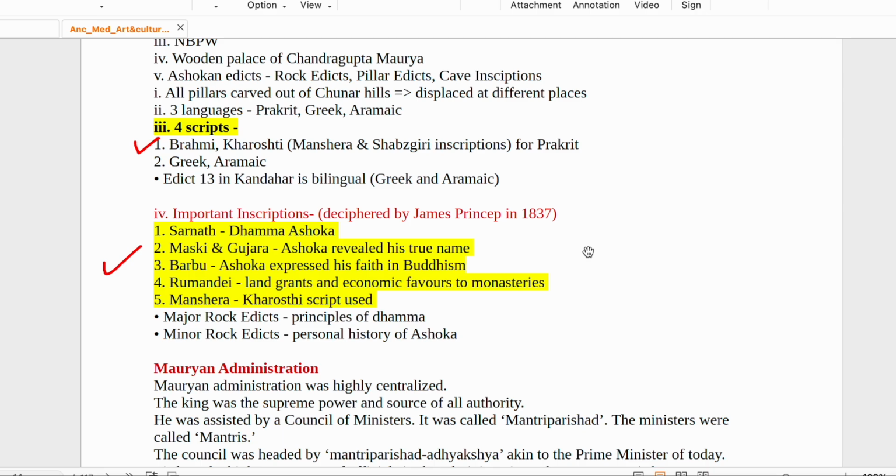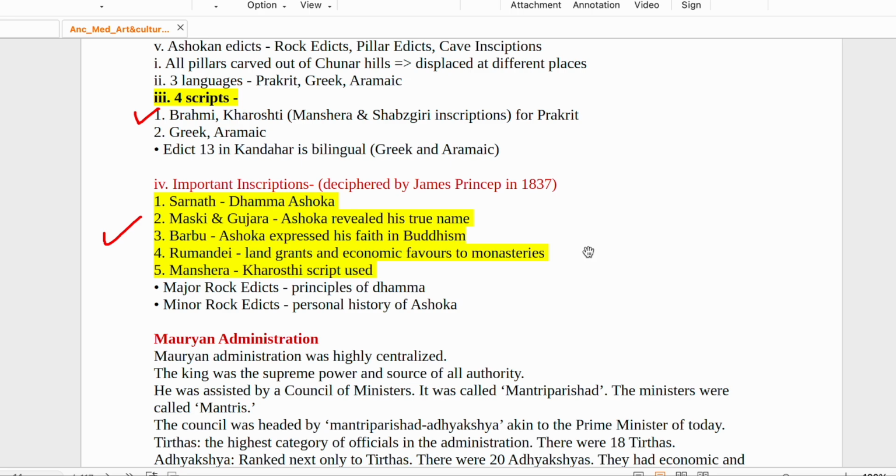To bind them, this was given. Maski and Gujarra. A question on the Maski inscription has been asked by UPSC previously. Not only in Maski and Gujarra, Ashoka also revealed his name in other inscriptions. He used to write Devanampriya Priyadarshi, beloved of the gods. Once it was known that Devanampriya Priyadarshi is Ashoka, where the name was revealed, it became clear that every inscription found earlier was of Ashoka. Before that it was not clear.